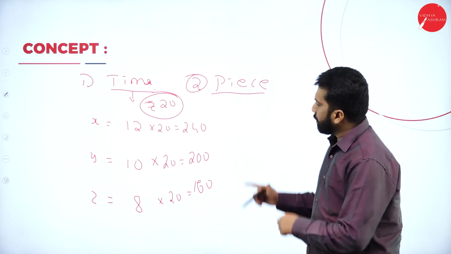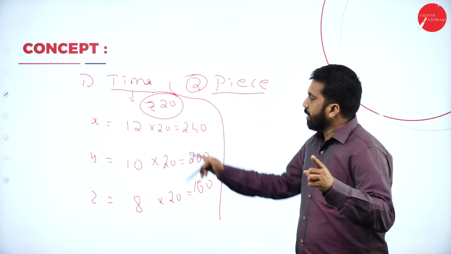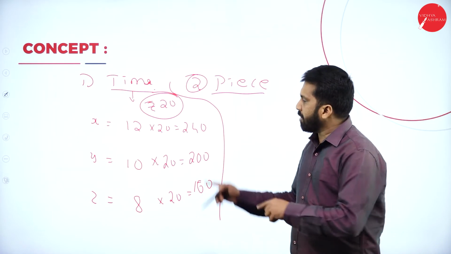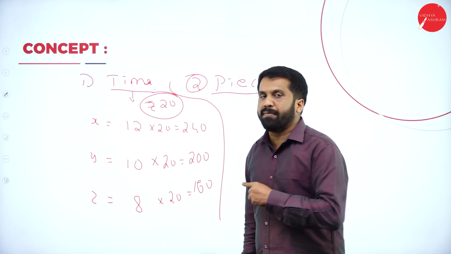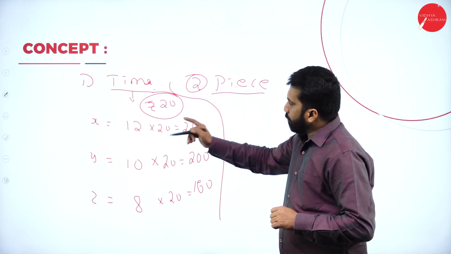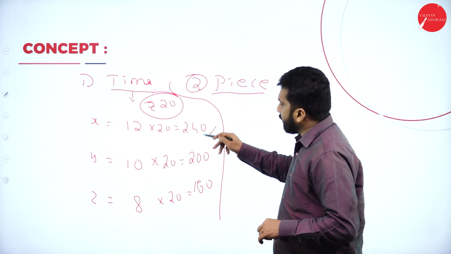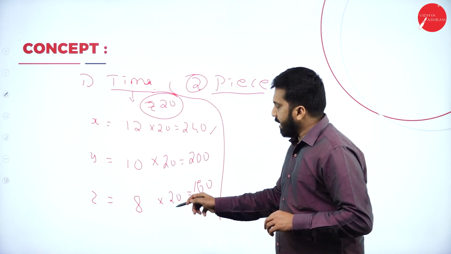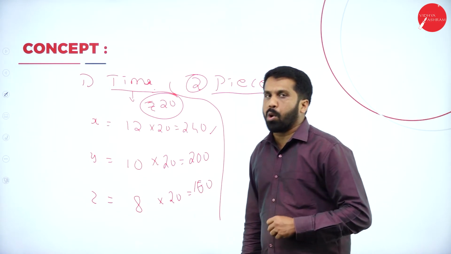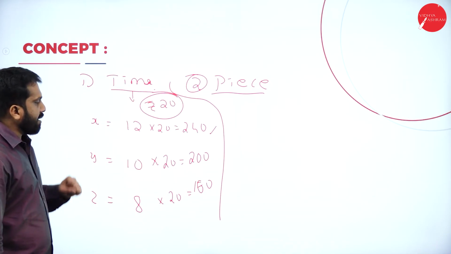Are you happy with the method you are following? In your company, you are following a time-based system. The number of hours they are in the factory, you're paying on an hourly basis. Are you happy with the system you're following? Now, see, he was there for 12 hours, he is getting more salary. He was there only for 10 hours, he is getting less than this. He was there only 8 hours, he is getting 160. Is it fair or not? Just think about this and let me know whether it is correct or not.